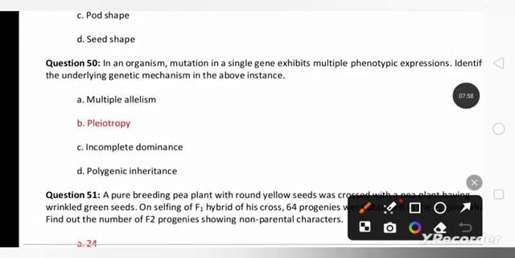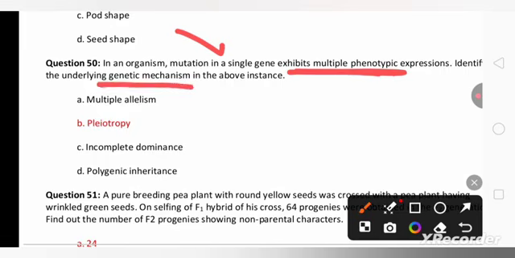Students, in the next question, in the organism, mutation in a single gene exhibits multiple phenotypic expression. Identify the underlying genetic mechanism. The genetic mechanism is pleiotropy.